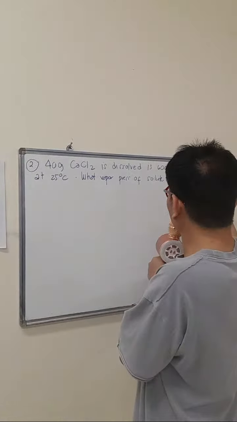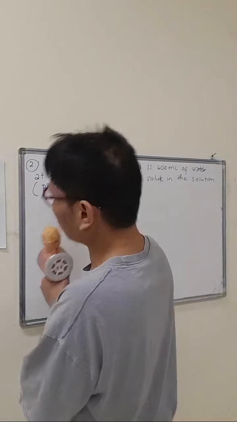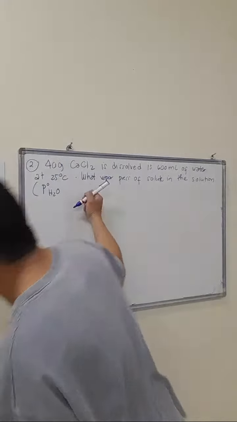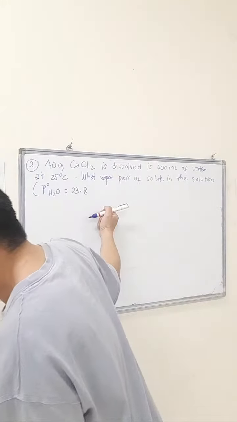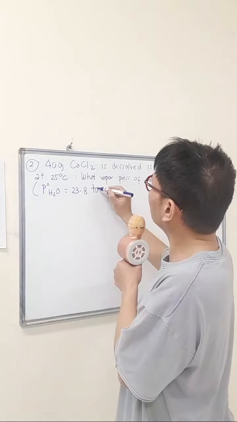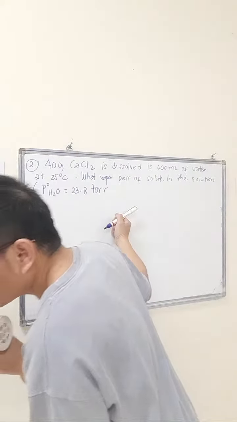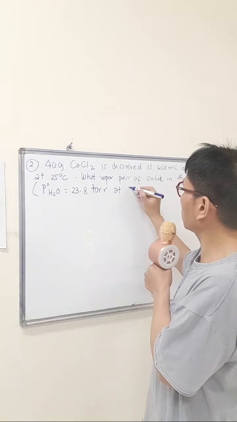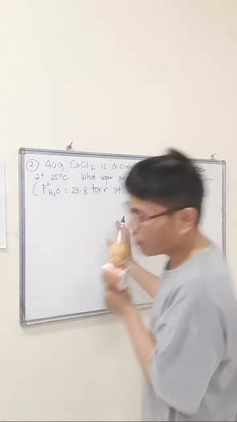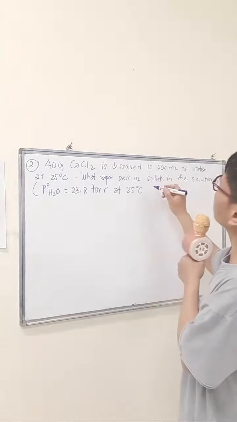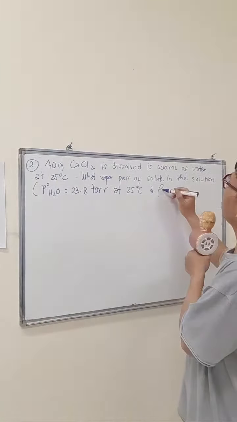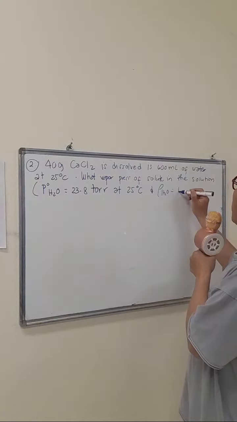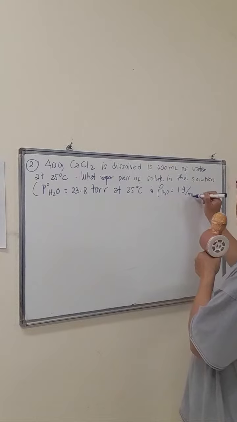The vapor pressure of the pure solvent is 23.8 torr at 25 degrees Celsius, and the density is 1 gram per ml.